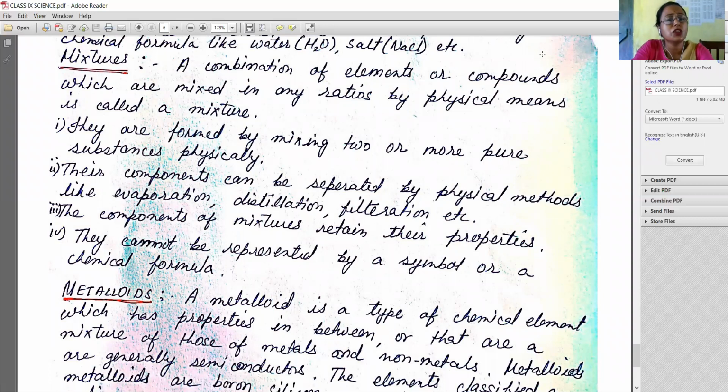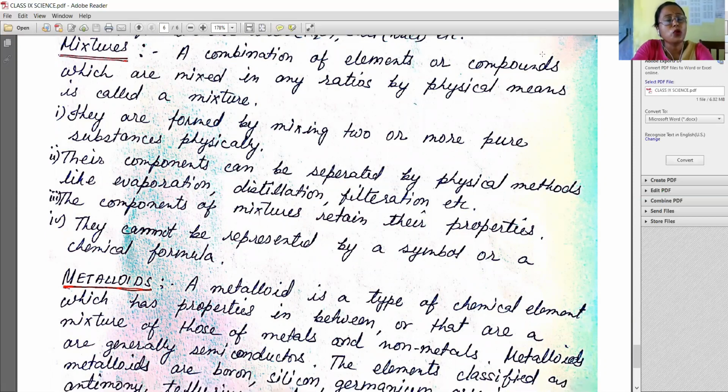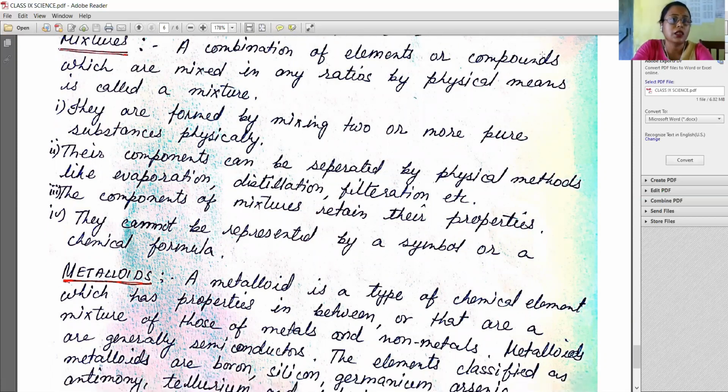Now, dear students, we will know about the mixtures. A combination of elements or compounds which are mixed in any ratios by physical means is called a mixture. They are formed by mixing two or more pure substances physically.